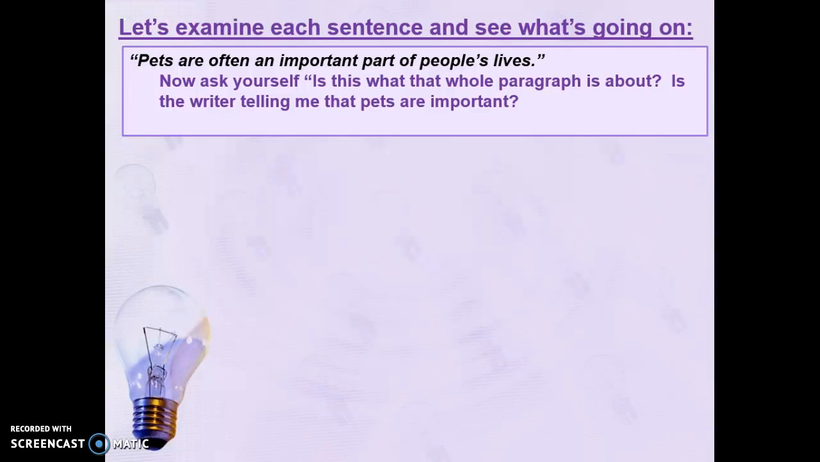Pets are often an important part of people's lives. Now ask yourself, is this what the whole paragraph is about? Is the writer telling me that pets are important? The answer is no, because pets is very, very general, very broad. So this is not going to be our main idea.